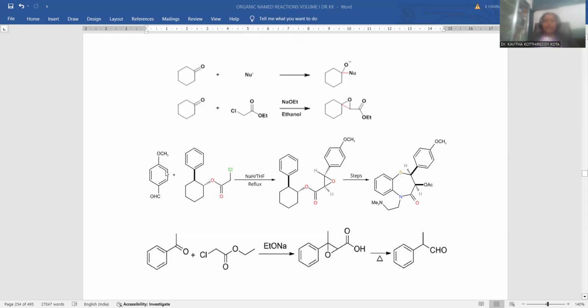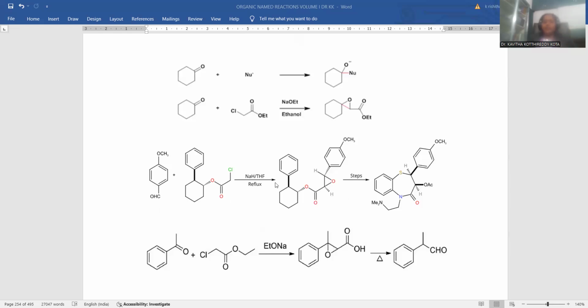Let me treat a complex molecule for this Darzens condensation. I am taking a benzaldehyde derivative, paramethoxybenzaldehyde, as one of the reactants, and this is the one where you can find a benzene ring directly linked with cyclohexane, and here is the oxygen with C double bond, then CH2Cl. This is alpha haloester once again. Whatever the complexity of the molecule, the only funda we need to remember is that the halogen group containing carbon will form the bond with carbonylic carbon, and oxygen forms a three-membered ring system. This is the way. The entire group remains as such.